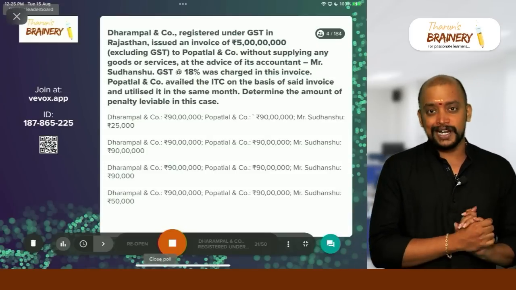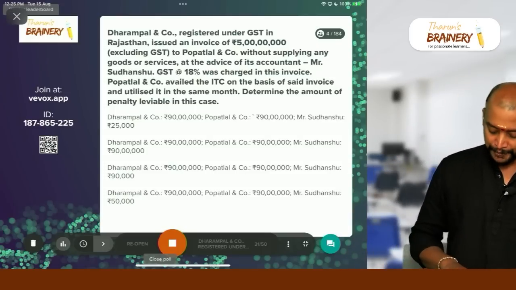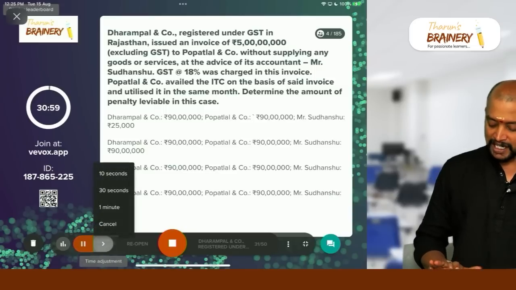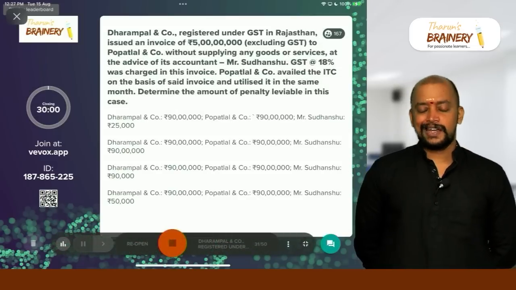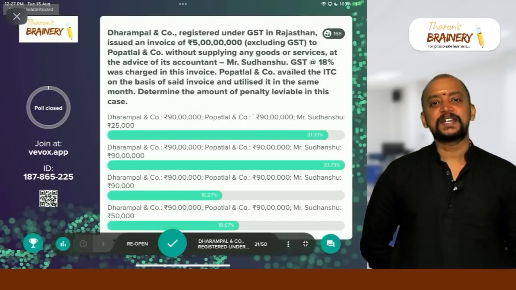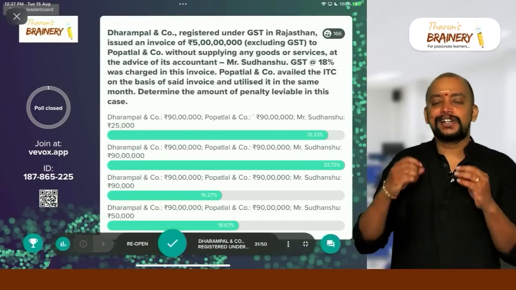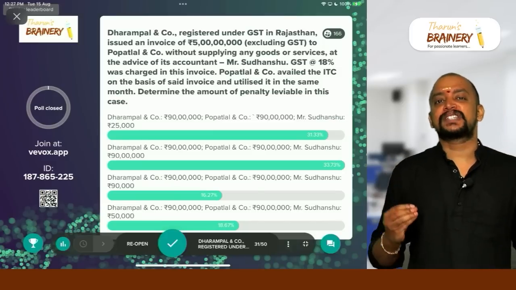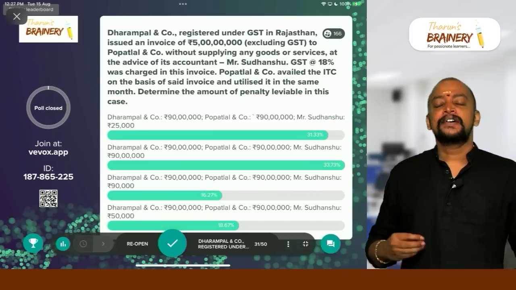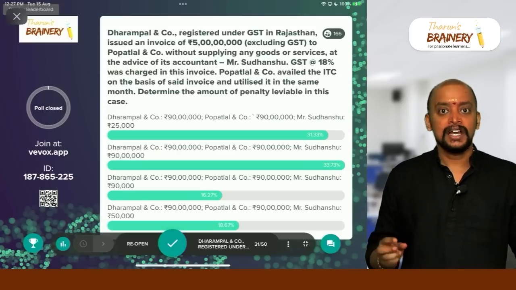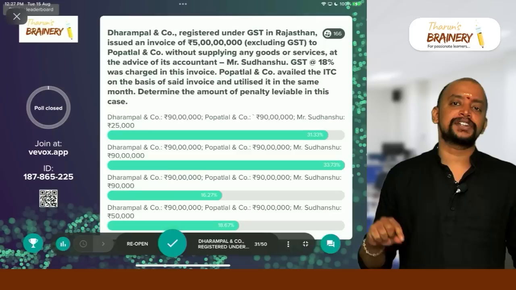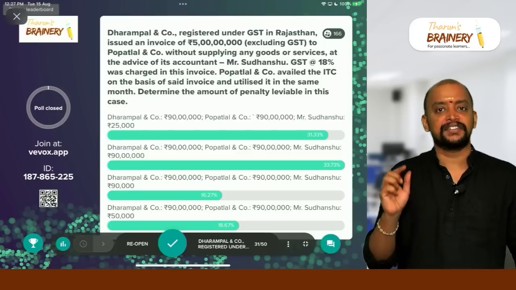So you need to calculate the penalty that is applicable. If you know the penalty provisions, you can superbly answer this. Okay. So multiple answers. Good. Actually, section 122 subsection 1 says, whenever there is an invoice default or ITC default, on the person who is committing this invoice default or ITC default, penalty will be applicable.